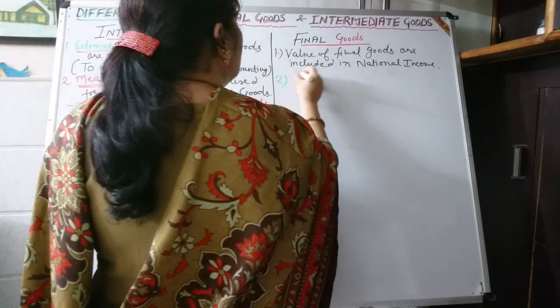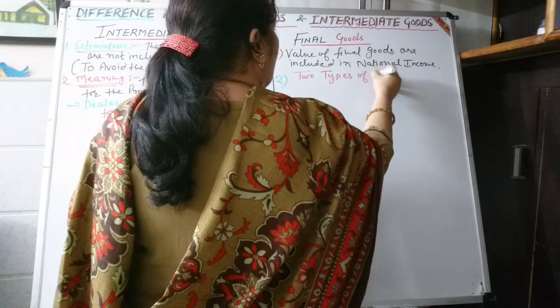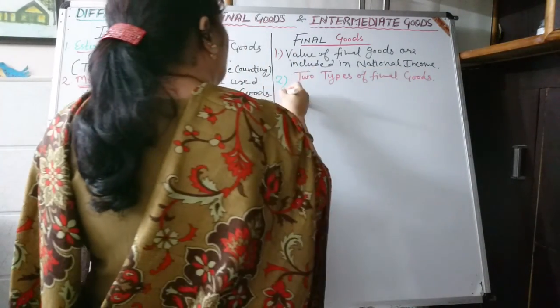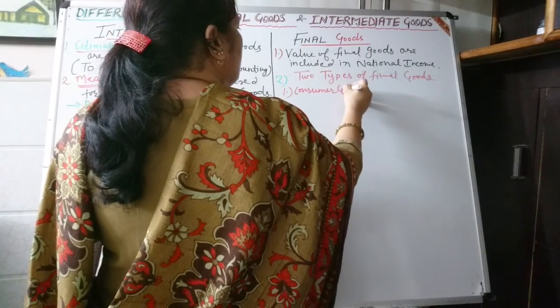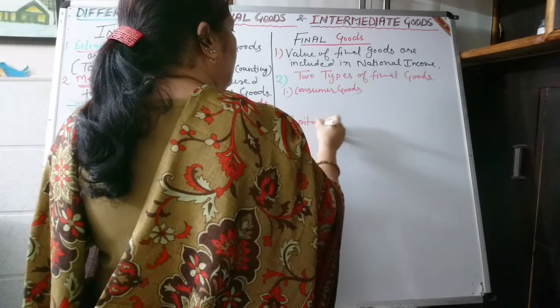There are two types of final goods. Number 1, consumer goods. Number 2, capital goods.